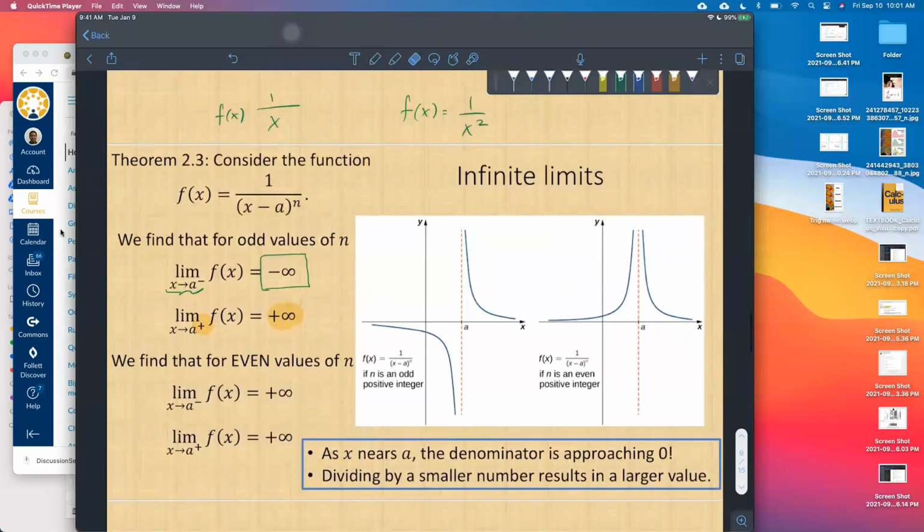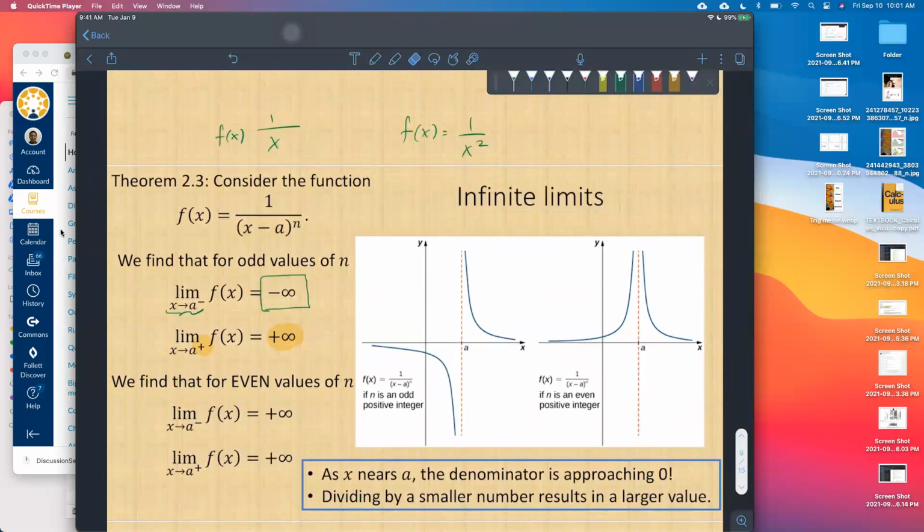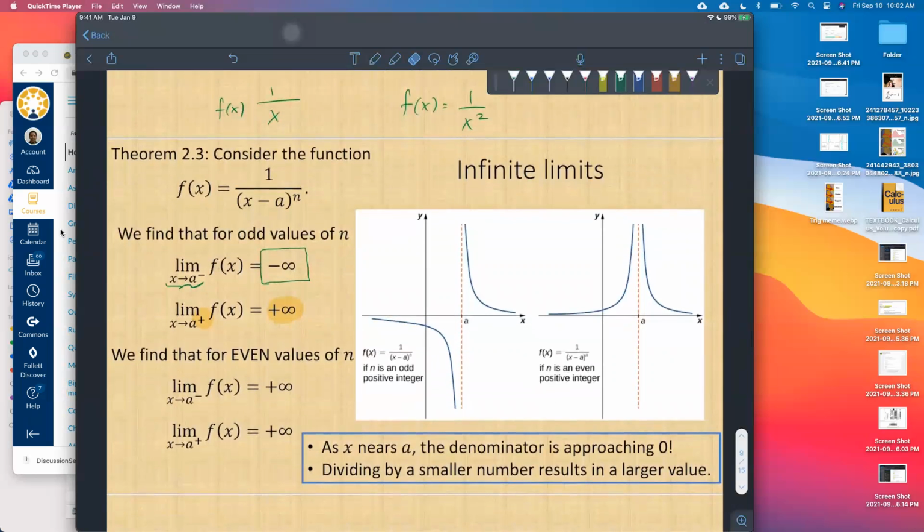Now, what about when we have even values of that exponent n? The even value knocks out any negatives whenever you square or raise a negative to the fourth power, then both sided limits would be equal to positive infinity. So in this case, we can say the limit as x approaches A of f of x is equal to positive infinity. Any questions?